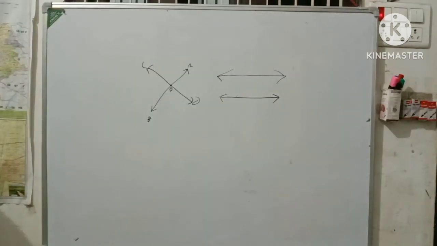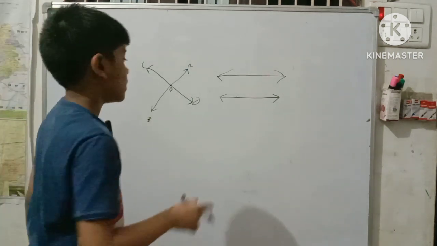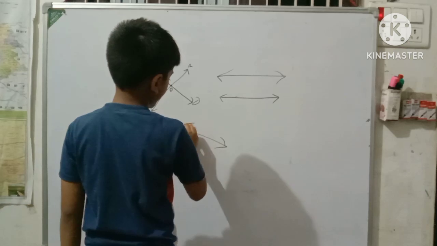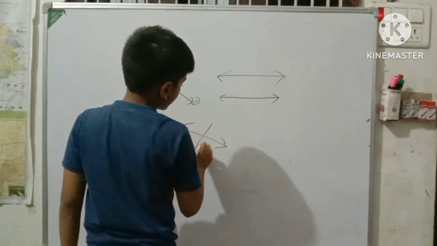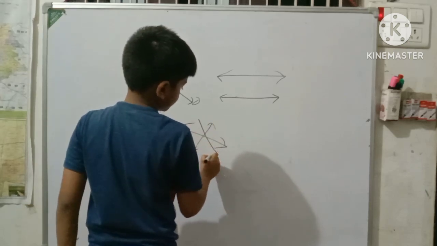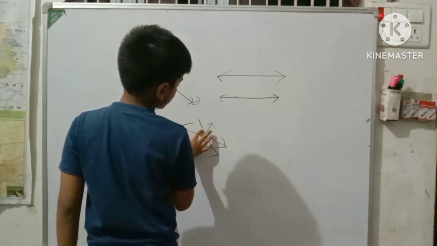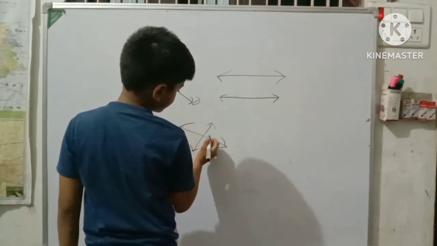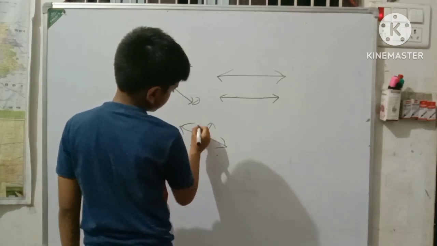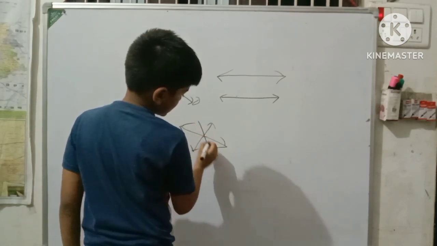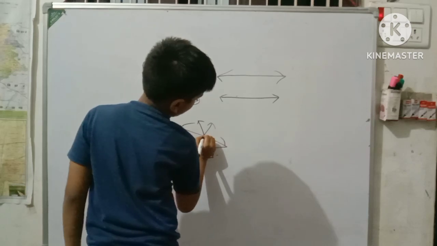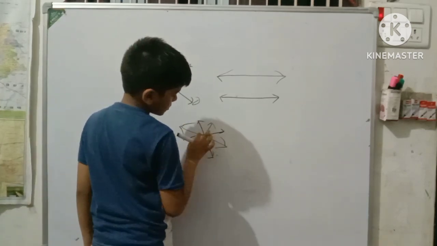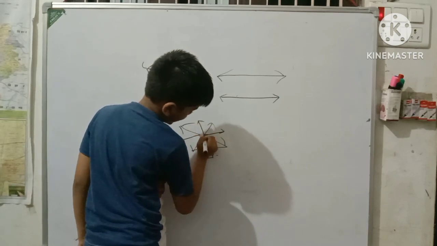Concurrent lines. Concurrent lines are many lines meeting only at one point. Like if I draw some concurrent lines right over here, then this is officially called a concurrent line. Okay, these are the concurrent lines.